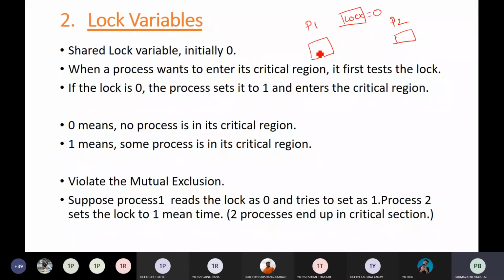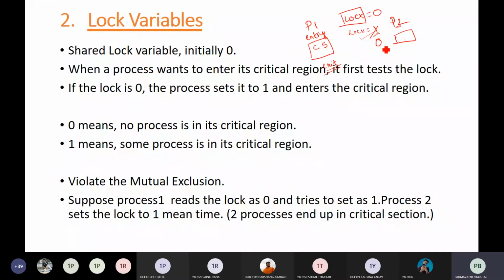So when P1 wants to enter the critical section, it first checks the lock variable. If it is 0, then it enters the critical section and changes the lock value to 1. This is the entry section, and this is the exit. When it exits the critical section, it changes the lock value back to 0, so that when another process wants to enter its own critical section, it will check the lock value.